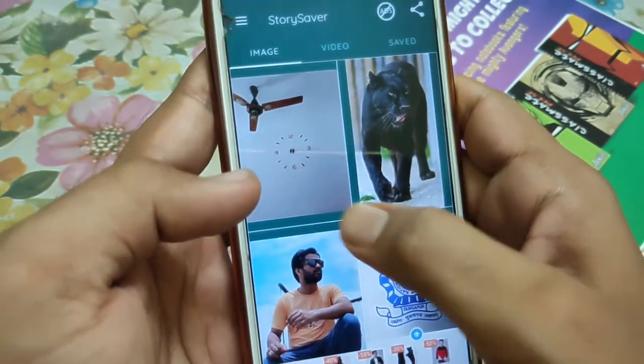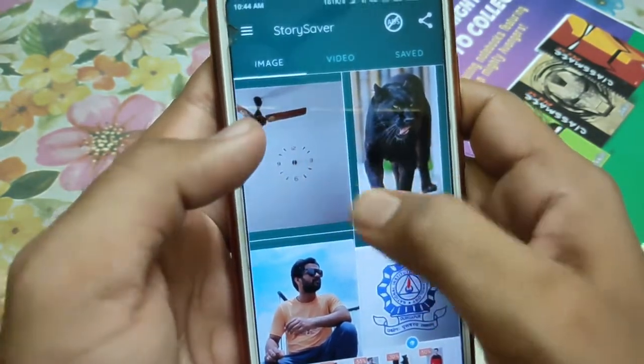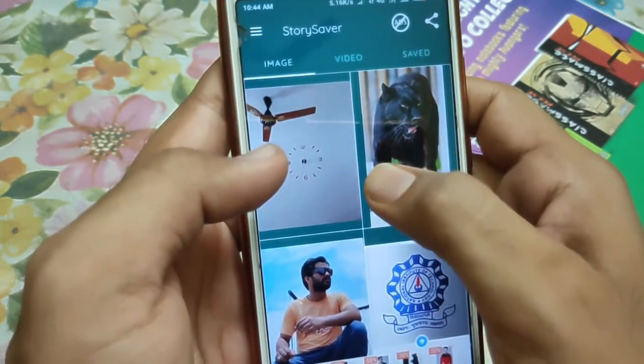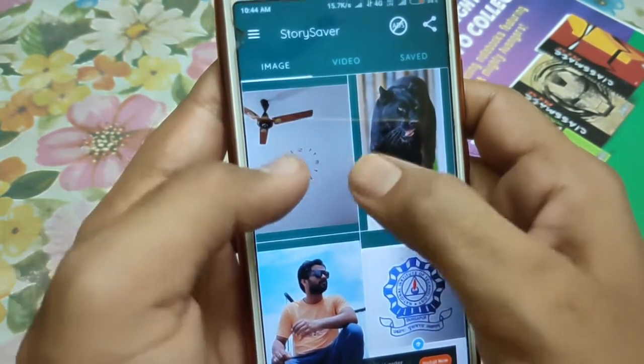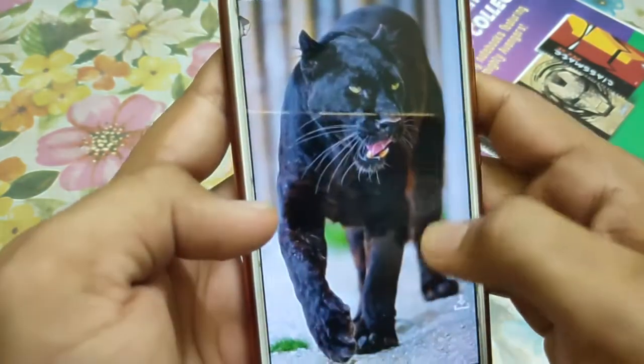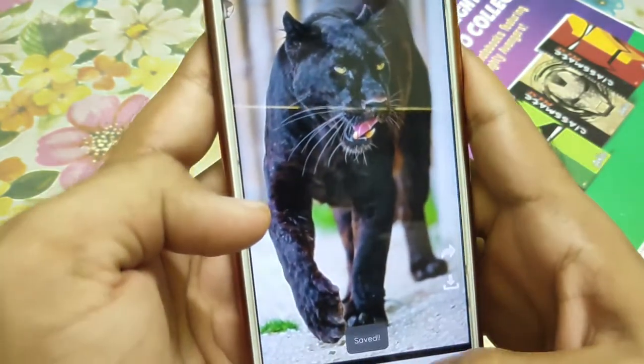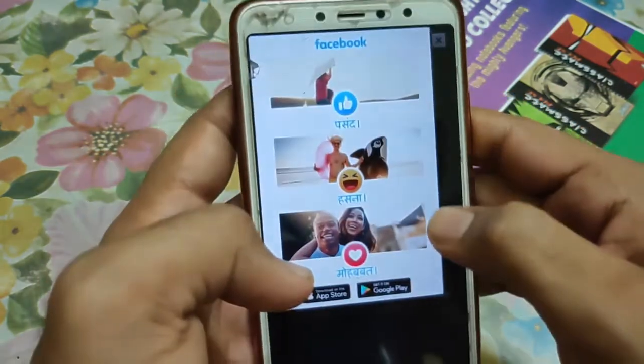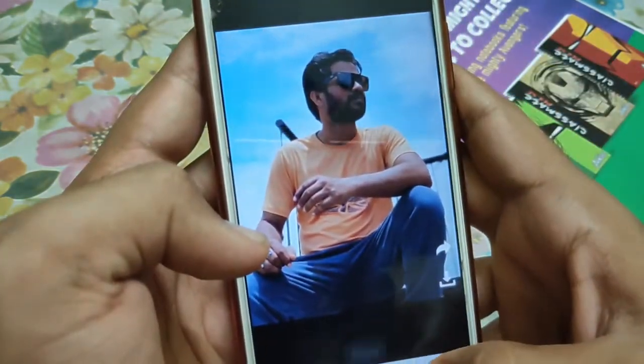For WhatsApp, go to the WhatsApp, and here you can see my WhatsApp statuses. So whenever you see a new status in WhatsApp, it will come right here, and from here you can easily download any video or image status. So let's click on this image, and in a simple way, click on this, and the image will be downloaded right here.